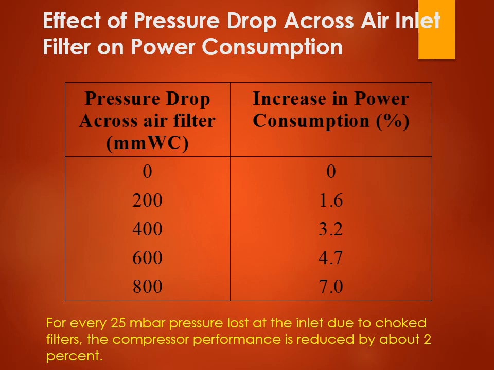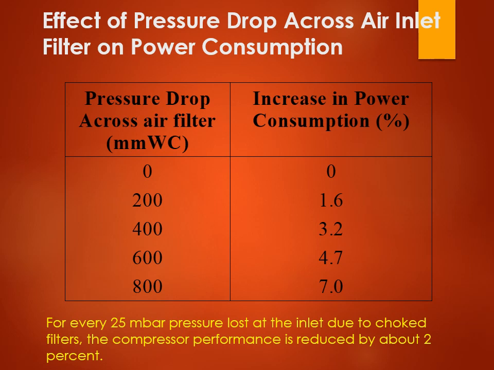If you see the important point that I've highlighted here, for every 25 millibar of pressure lost or pressure drop at the inlet due to choked filters, the compressor performance is reduced by about 2%. So you see, if the pressure drop is more, then the compressor performance will be reduced. If you see the pressure drop across the air filter and the increase in power consumption figures, suppose at 200 pressure drop, the power consumption is 1.6. In the same way, if the pressure drop increases to 800, the power consumption is more. So you need to keep the pressure drop as low as possible.